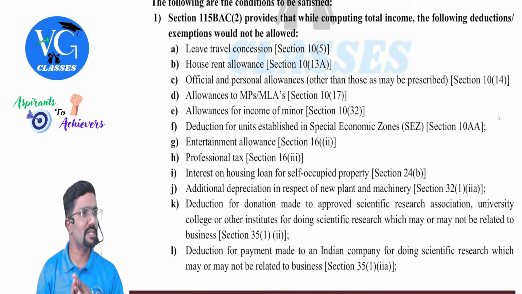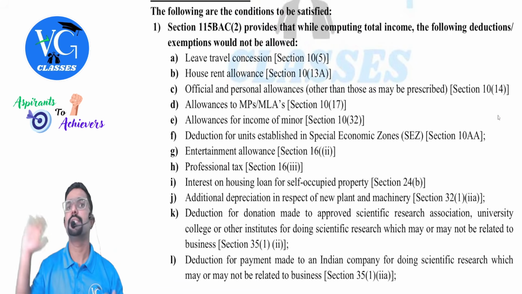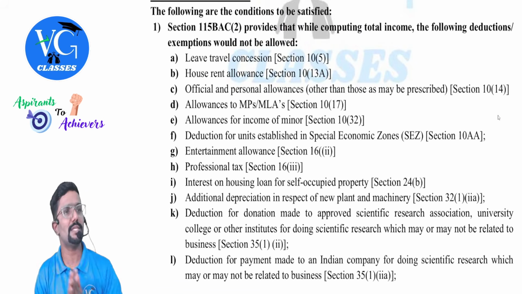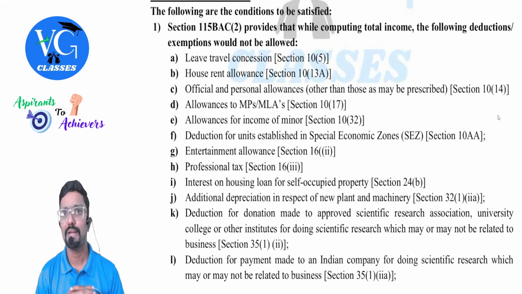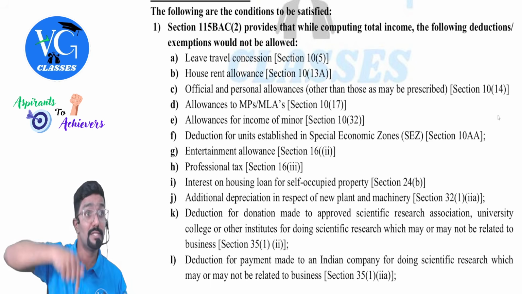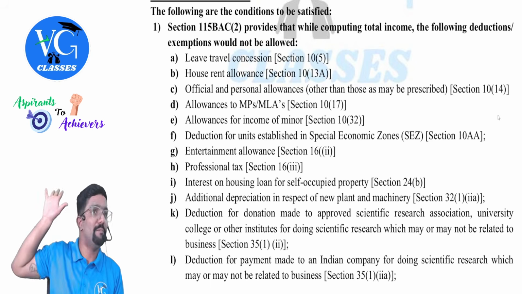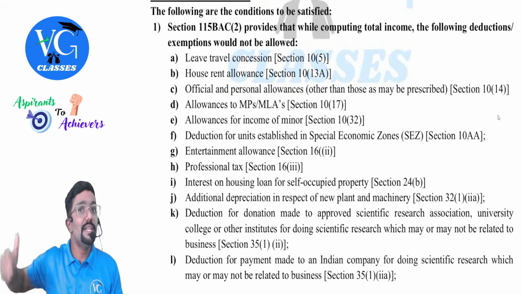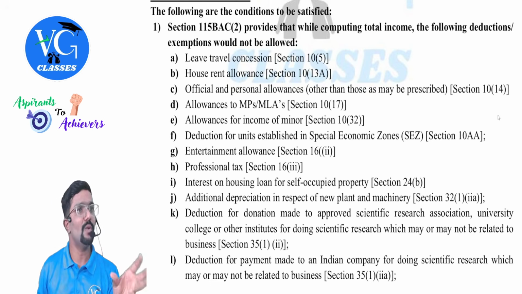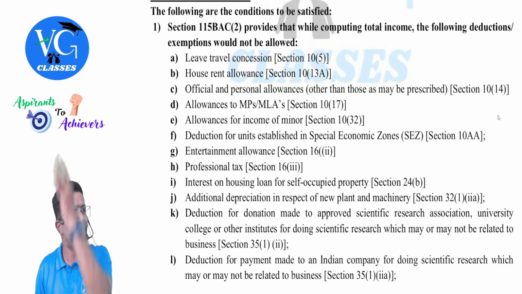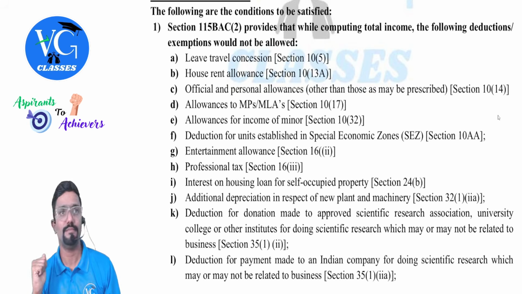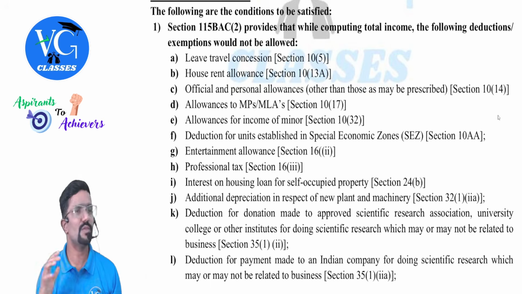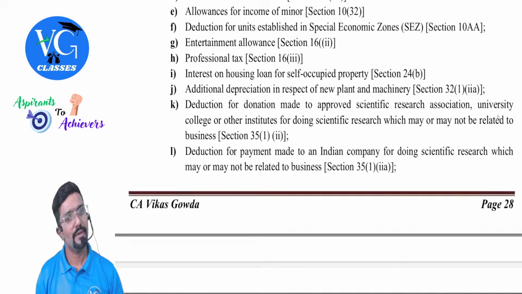Sir, are we going through this list now? No. I will be covering it chapter wise, guys. Once we cover all the chapters, I would have covered all these items. You can come and cross verify. Clear? When you are studying next time, this will be helpful because everything will be in one place to study. Whereas when we are learning chapter wise, once I cover the complete chapter, at the end I will have a separate table telling if the assessee follows default regime, which he cannot claim. So it would be easy for you to connect with the chapter and study.